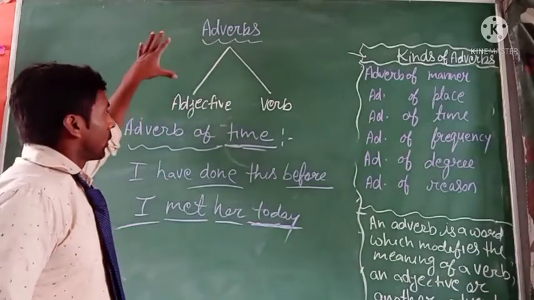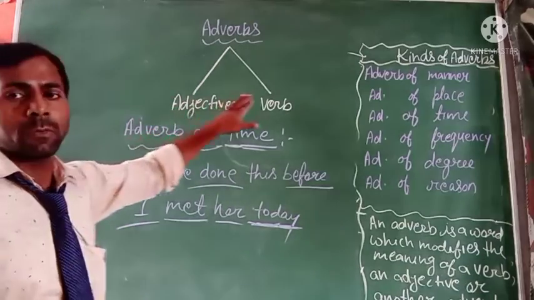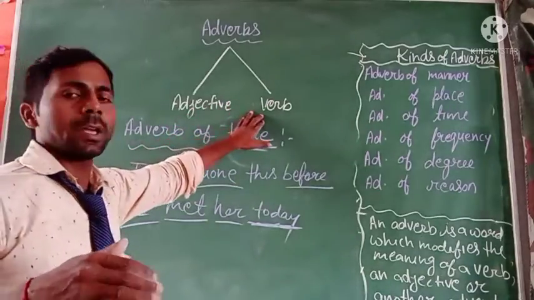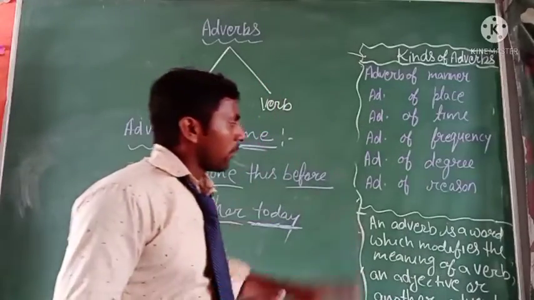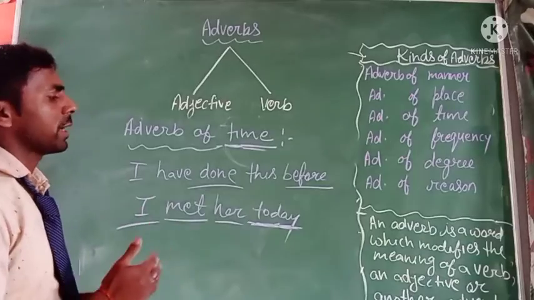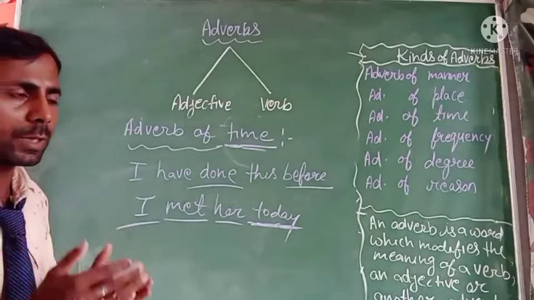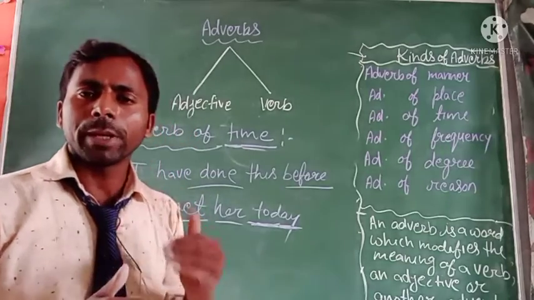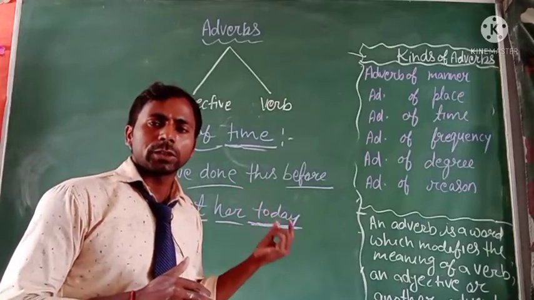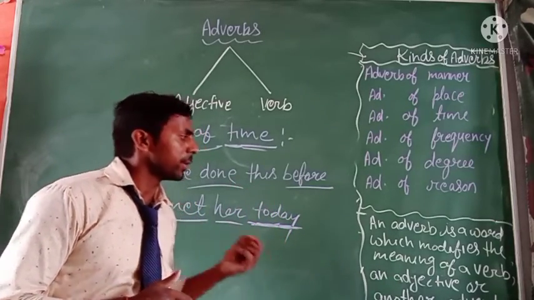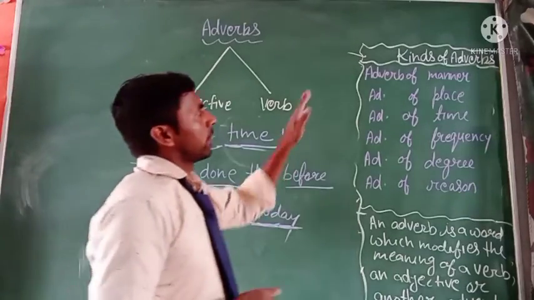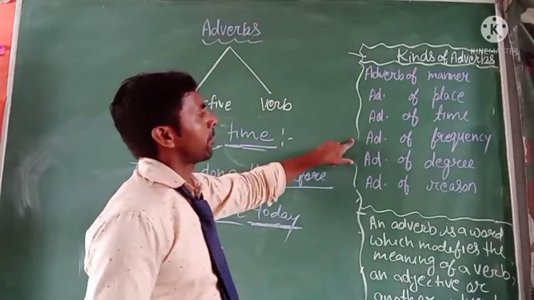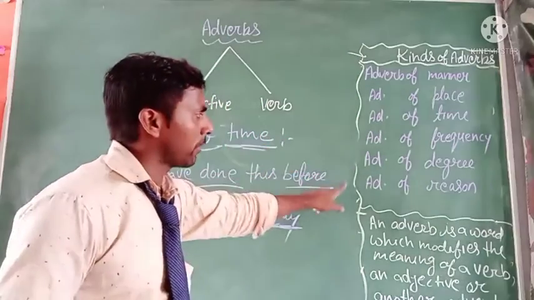Adverb modifies two kinds of words: adjective and verb. And adjective you know very well, it is the describing word, and verb is an action word. And the adverb is a word which modifies the meaning of a verb, okay, it means it describes the meaning of a verb using some word, then it will be the adverb. And this adverb has different types: adverb of manner, adverb of place, adverb of time, adverb of frequency, adverb of degree, and adverb of result.